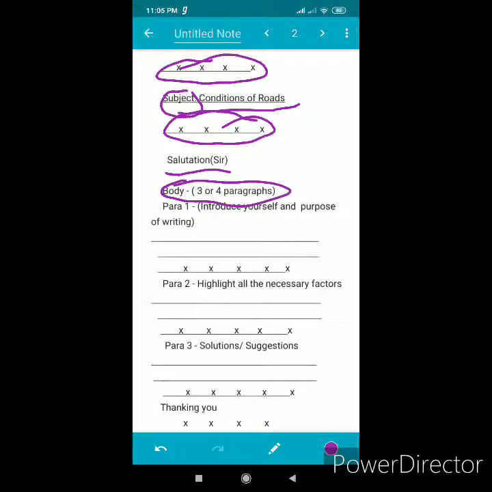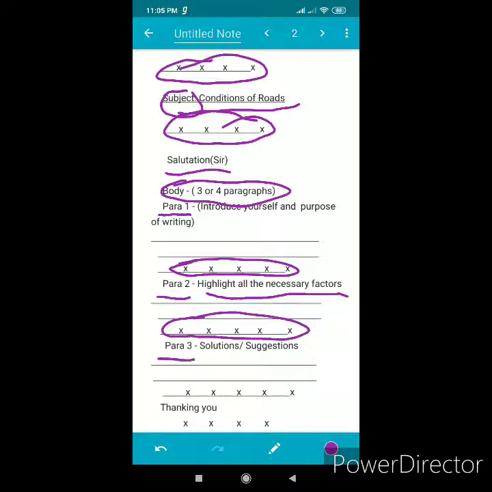It can be in 3 or 4 paragraphs. First one, in para 1, what you have to do, you have to introduce yourself and write the purpose of writing a letter. After that, you have to leave one line. Then we move to para 2nd. You have to highlight all the necessary factors, or you can say detail of the matter or detail of the subject. Then after that, you have to leave one line.